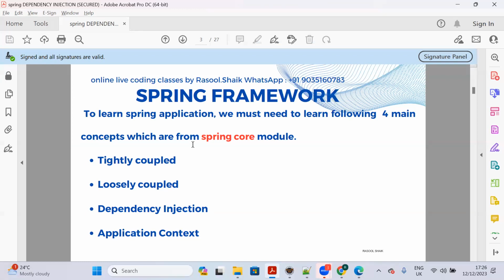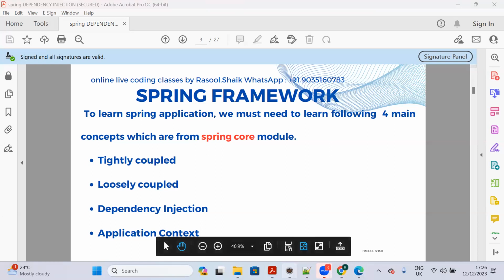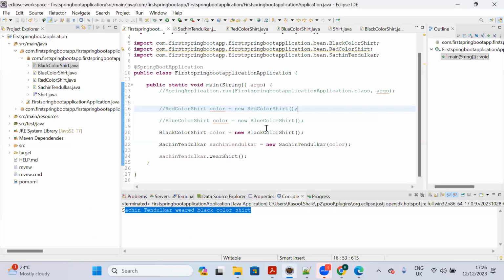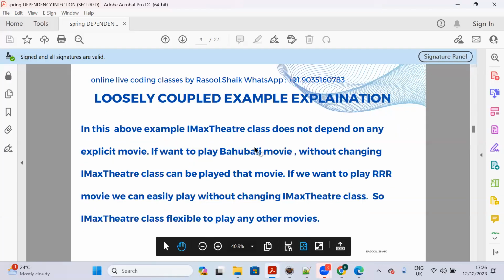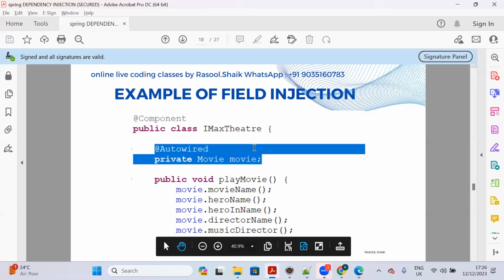So Spring came into picture to overcome tightly coupled. How is it overcoming with the help of the loosely coupled concept? How is Spring Framework loosely coupled? Because Spring Framework is having different modules. Let me show you here. If you see it here,